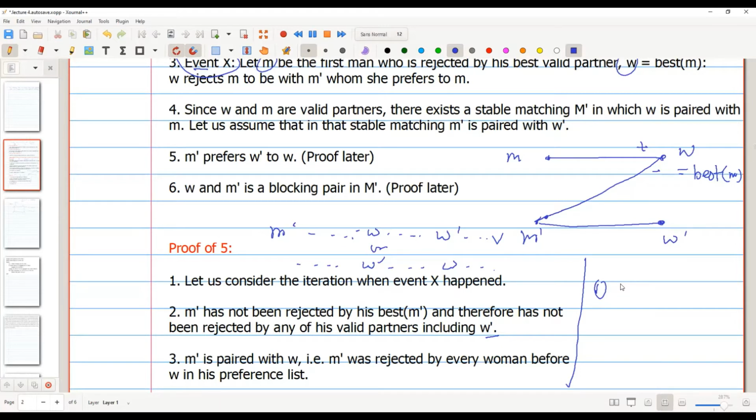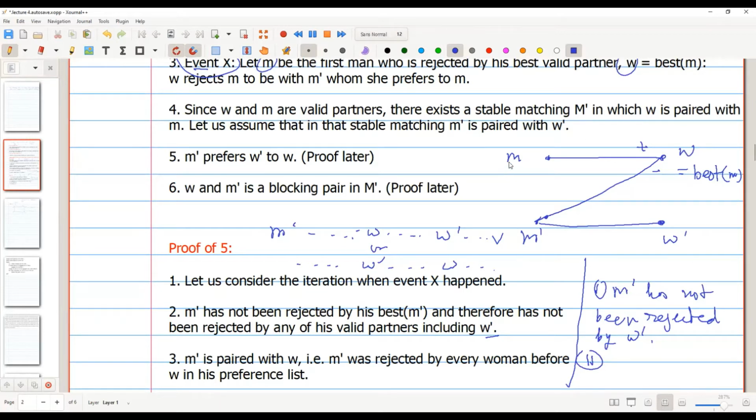So that means M prime has not been rejected by any of his valid partners yet. And since W prime is a valid partner of M prime in the matching where M and W are matched, that means M prime has not been rejected by W prime yet. So the first thing is M prime has not been rejected by W prime.